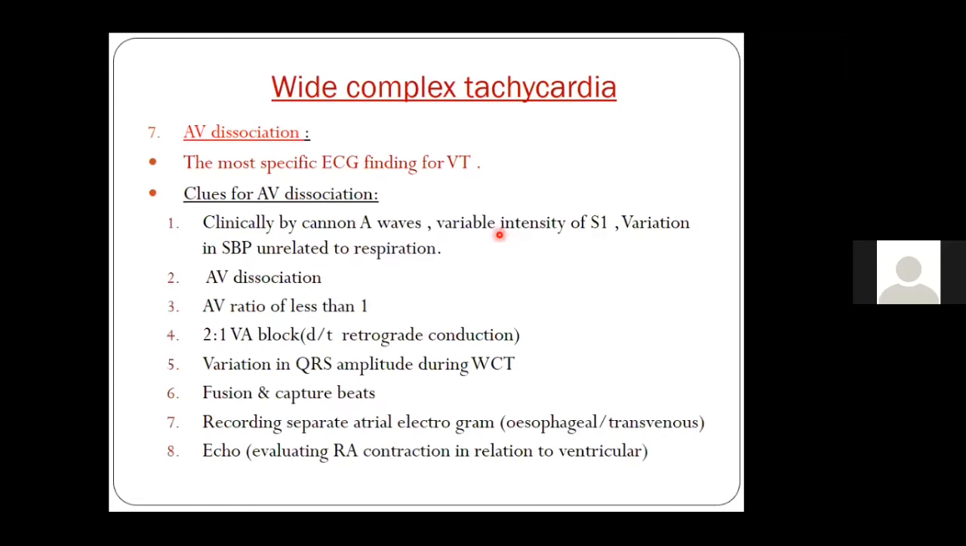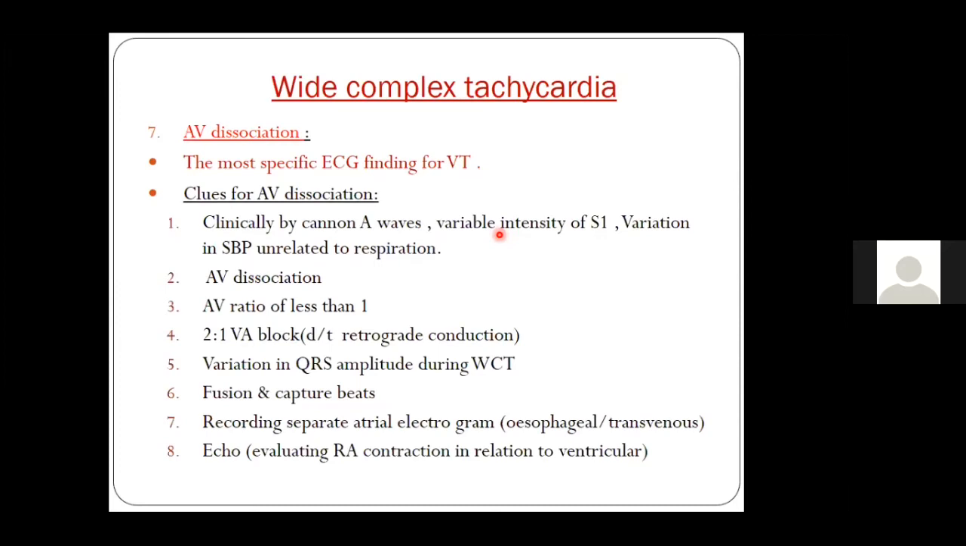Now coming to the most important point, which I have been telling again and again, the presence of AV dissociation. As I already highlighted, if you get AV dissociation, 98 to 99% of the time you are correct that it is ventricular tachycardia. However, if you do not have AV dissociation, only 20% of the time you may be correct that it is not VT. It can still be VT 80% of the time. So only 20% of patients with ventricular tachycardia have AV dissociation.